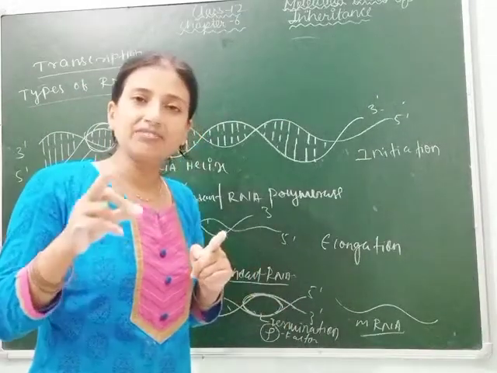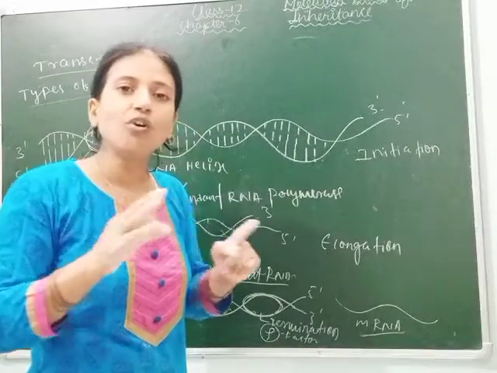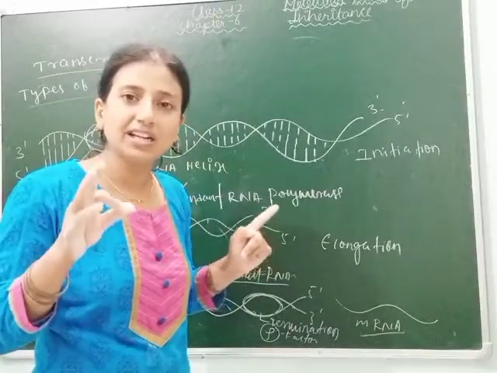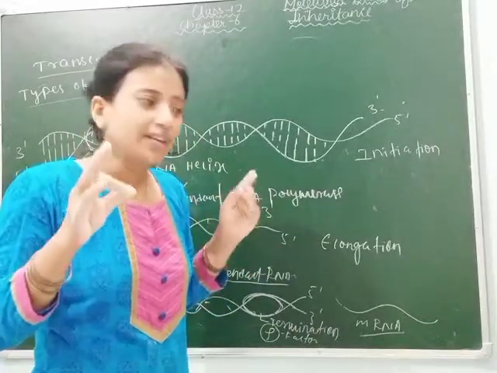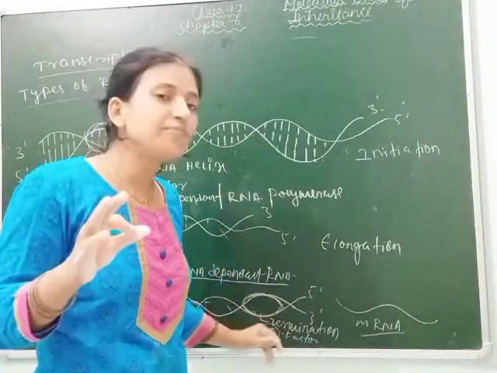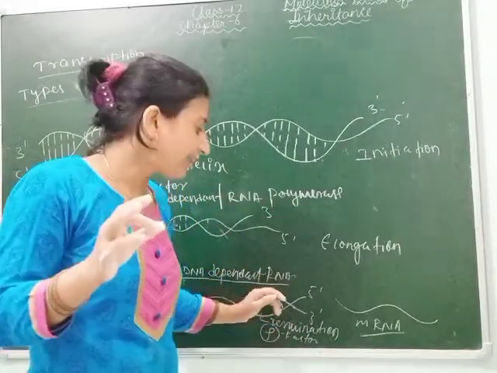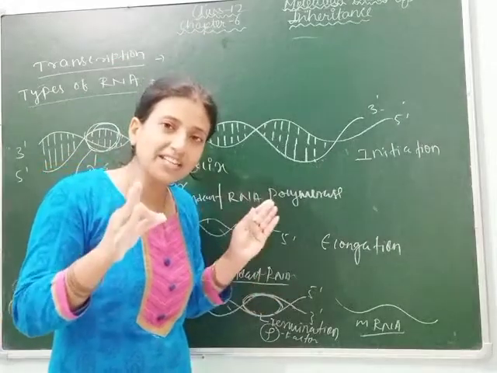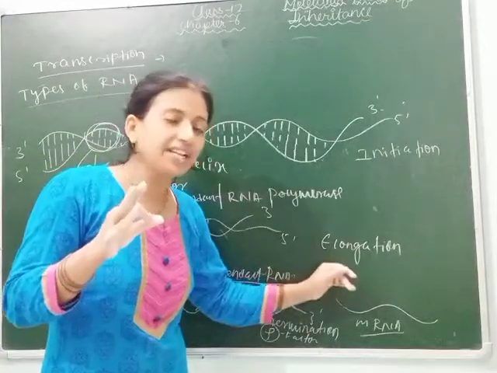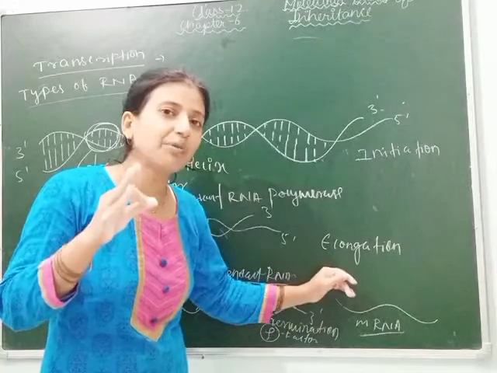When the terminator binds with the rho factor, there is no role of single DNA dependent RNA polymerase, its role is now completed, so it is removed. Only the terminator factor and rho factor are present at termination. This is the third and last step.